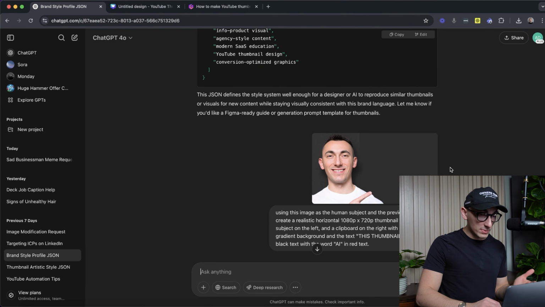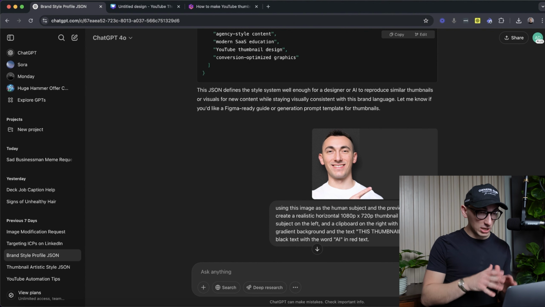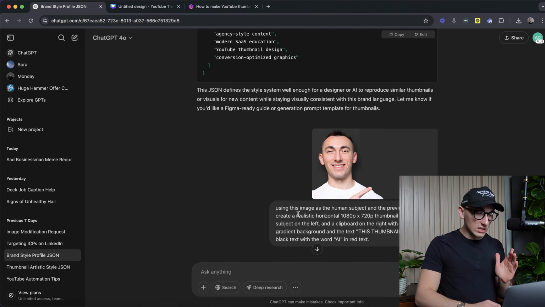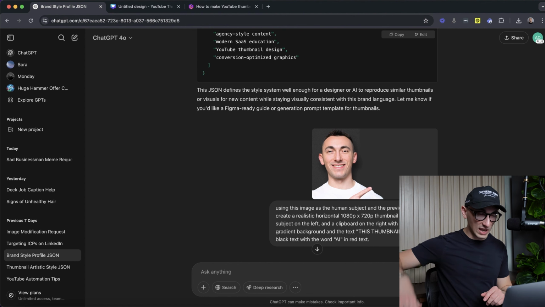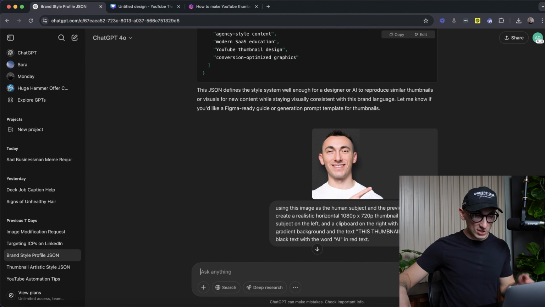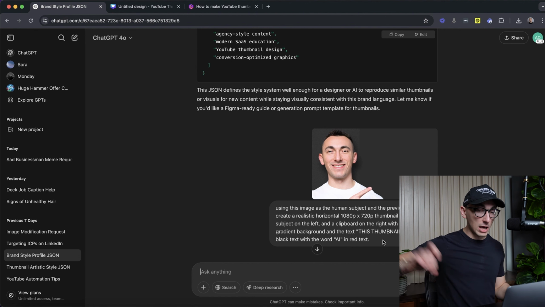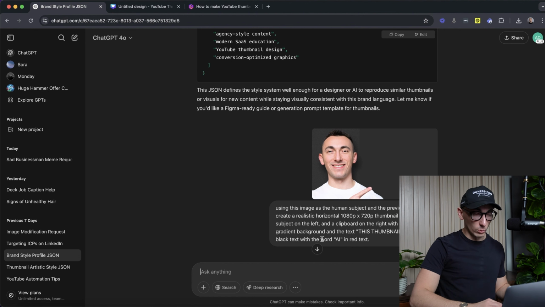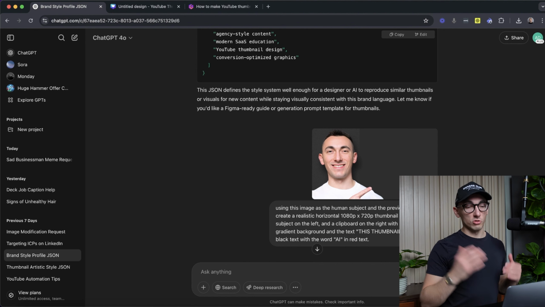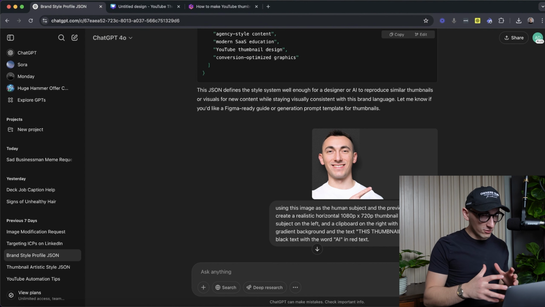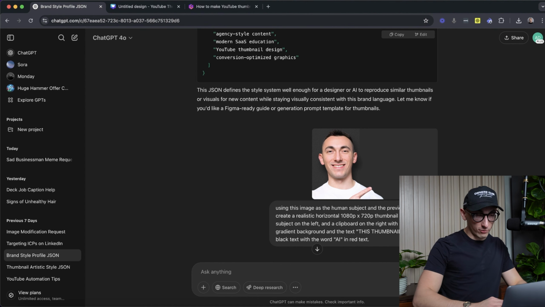Now, what I prompted it to do was I gave it a picture of me that was already upscaled and edited. So I said, using this image as the human subject and the previous .json file, create a realistic horizontal 1080 by 720 thumbnail with the subject on the left. Make a clipboard on the right with the blue gradient background, and the text should say "this thumbnail is AI" in black text with the word "AI" in red text. So a little bit of detail there. Maybe I confused it, but to me, that's a pretty straightforward prompt.